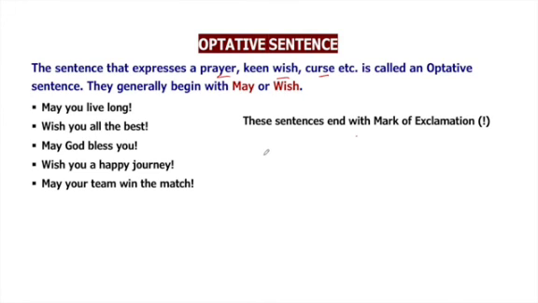So, the basic difference between exclamatory sentences and optative sentences is that exclamatory sentences contain strong feelings. An optative sentence contains any kind of wish or prayer. So there is a slight difference between the two, although both end with the mark of exclamation. Here I end this topic.